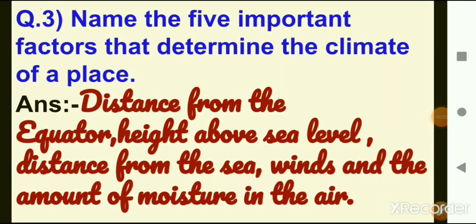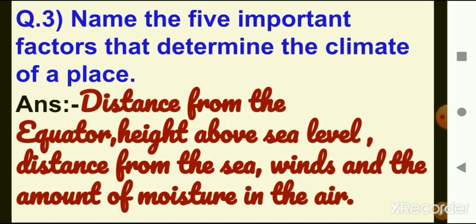And here is our question 3. Name the 5 important factors that determine the climate of a place. Answer. Distance from the equator, height above sea level, distance from the sea, winds, and the amount of moisture in the air, that is humidity.